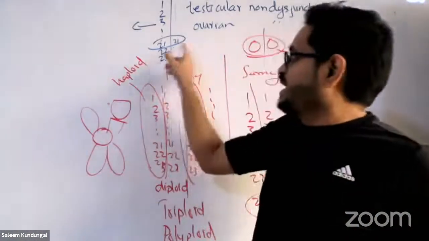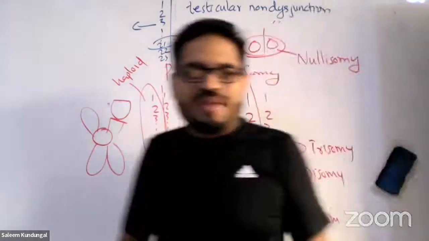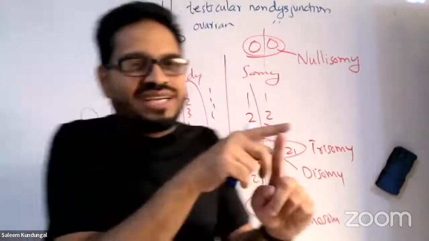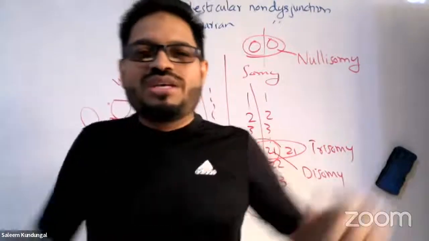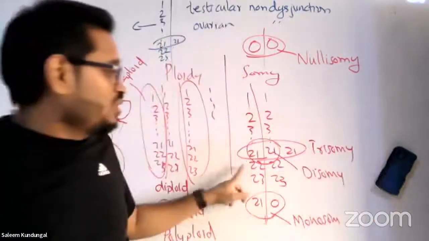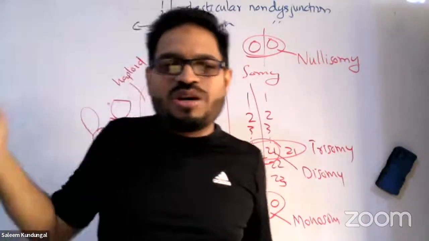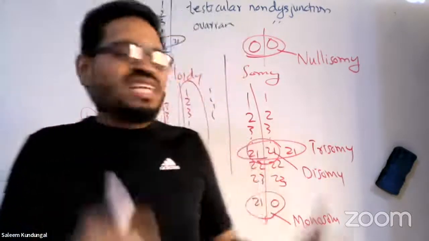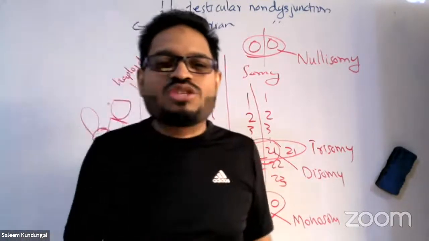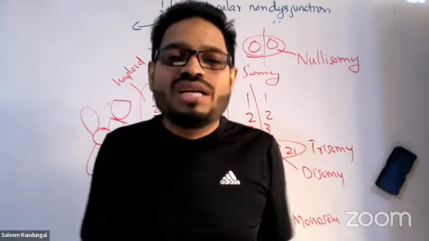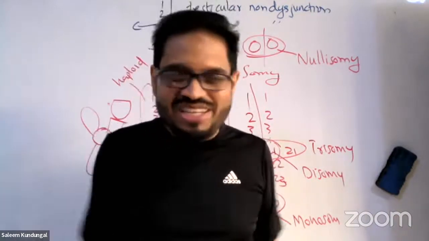That may result in one sperm containing two 21st chromosomes. Okay. Now that sperm joins an egg. The egg already has one 21st chromosome. So that child will have three 21st chromosomes. The sperm brought one extra, isn't it? So that is how trisomy occurs. And that trisomy which is happening in the 21st chromosome is called Down syndrome. Hope it is clear to you.